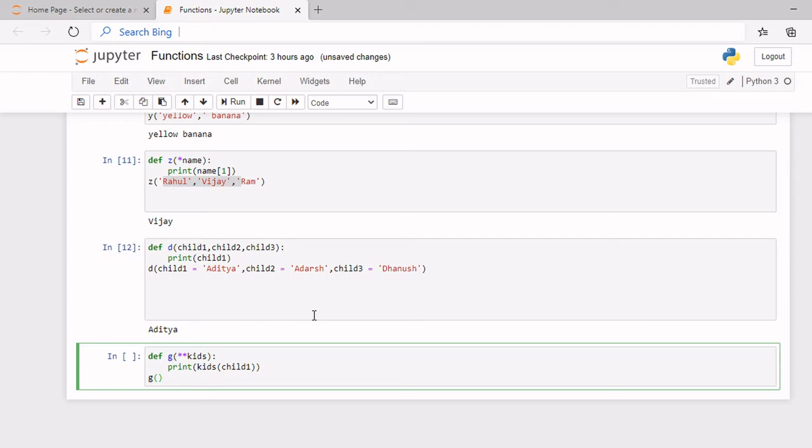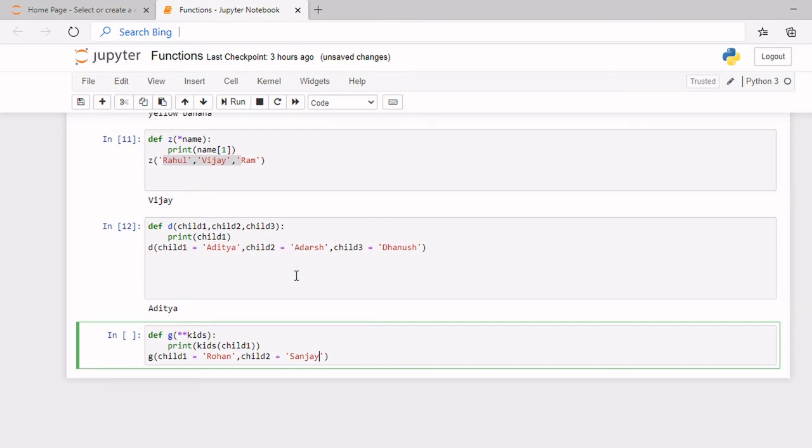Okay, so here, let's write child 1 is equal to Rohan, and child 2 is equal to, let's just write Sanjay.